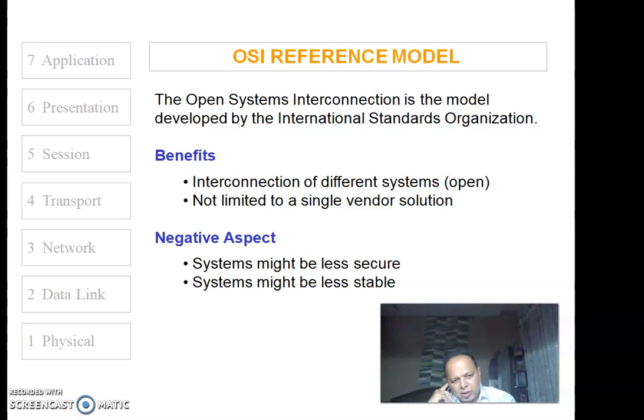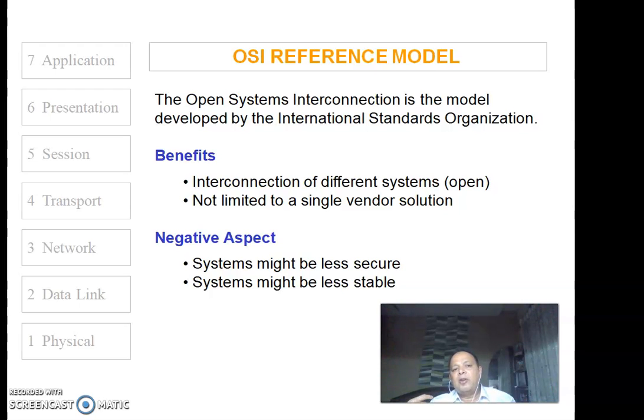Now, what are the negative aspects? Since it's an open model, the entire functionality and the entire design is open, and therefore it is very much prone to hacking, and therefore it is less secure. So in this particular model, even the systems can be less stable. That is one more negative aspect of this model.